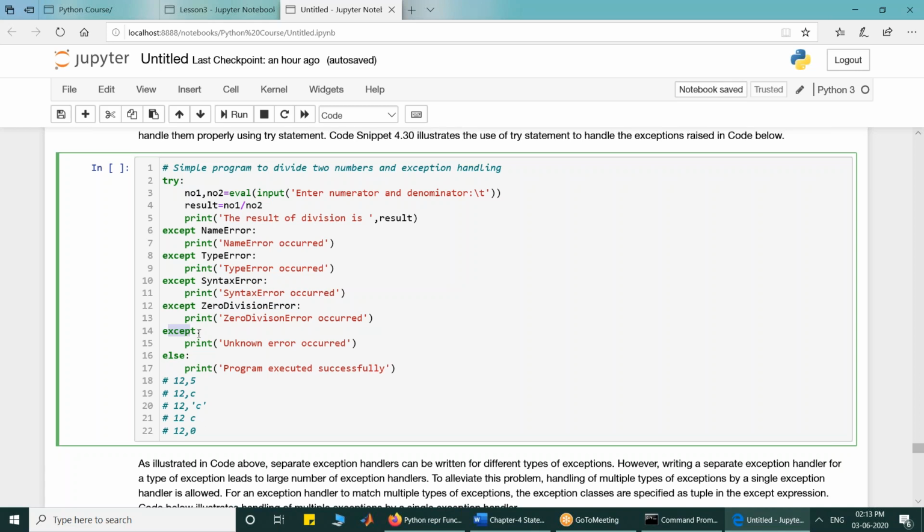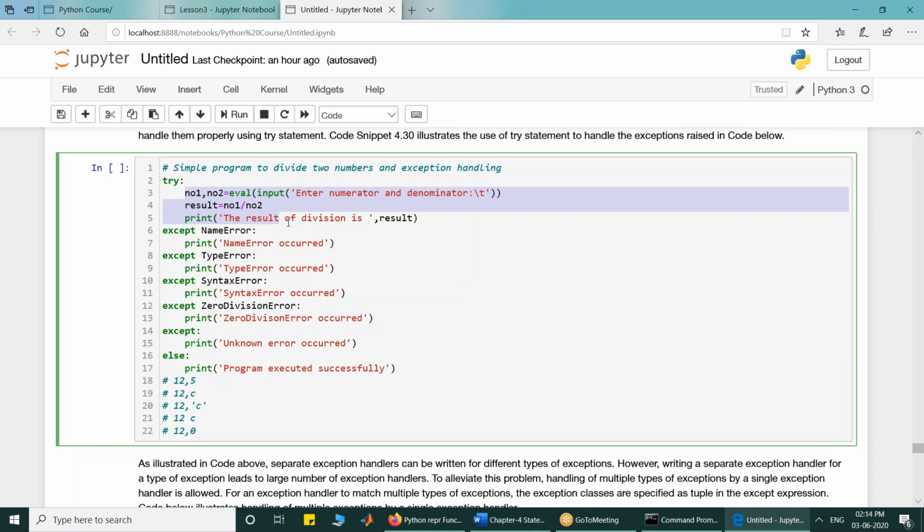So there can be only one except clause that is not followed by any expression. Otherwise, in a try statement, there can be a number of except clauses. At least one is required, but more than one can be there. And there can be optionally else clause and finally clause.